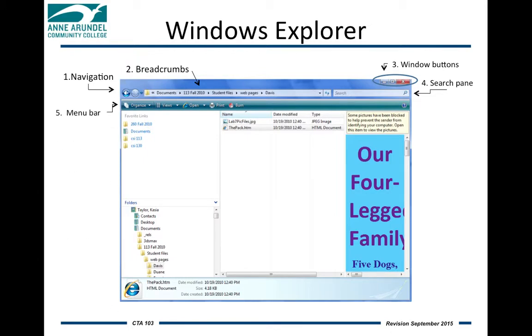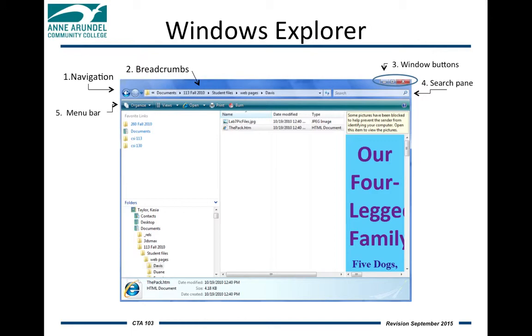Next, we have the menu bar. And from the top left going to the right, we have functions such as organize. How do we want to display the contents? Do we want to organize them based on the file type, that they're pictures or web files? Do we want to do it based on their name, which is what we're doing here? In this case, it is lab comes before the alphabetically.